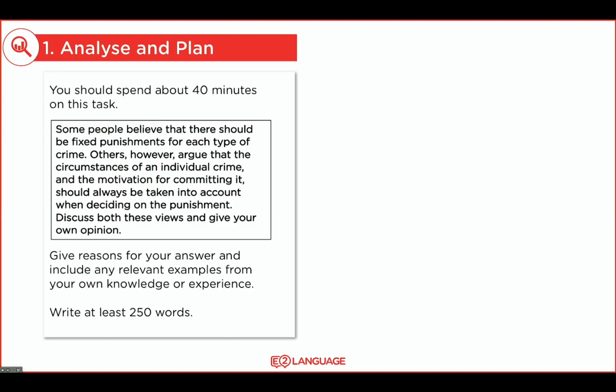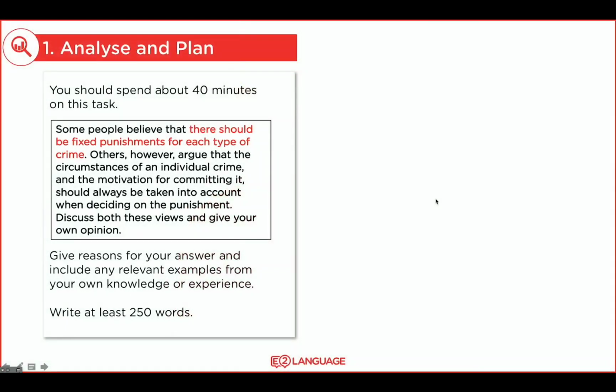All right, let's read this task carefully because it's pretty complex. Some people believe that there should be fixed punishments for each type of crime. Others, however, argue that the circumstances of an individual crime and the motivation for committing it should always be taken into account when deciding on the punishment. Discuss both these views and give your opinion. Give your own opinion. This is a complex task.